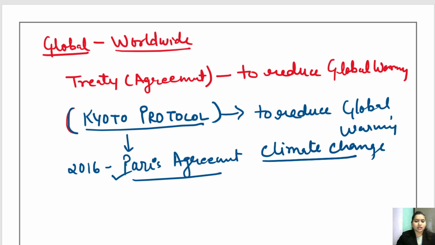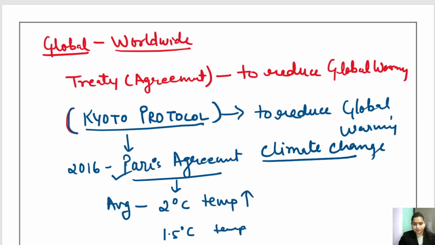So they, Prime Ministers and Presidents of the country, signed a Paris Agreement. According to this Paris Agreement, पहले हमने क्या decide किया था, on an average 2 degree Celsius temperature was getting raised. ठीक है? So they have decided कि 2 degree temperature को हम लोग reduce करेंगे and will come up to 1.5 degree temperature. All right.